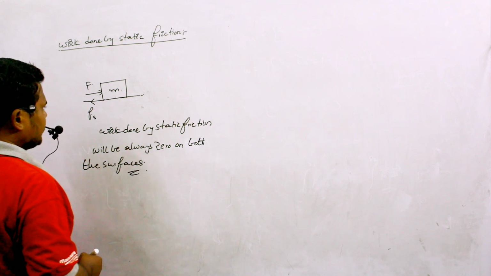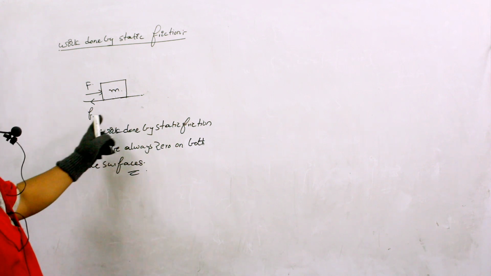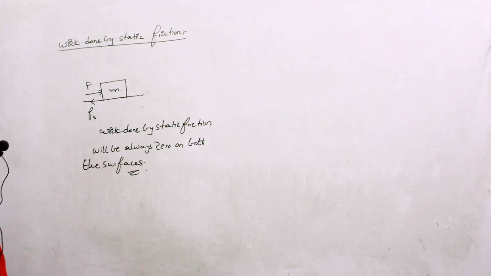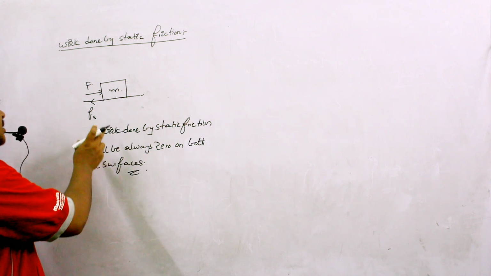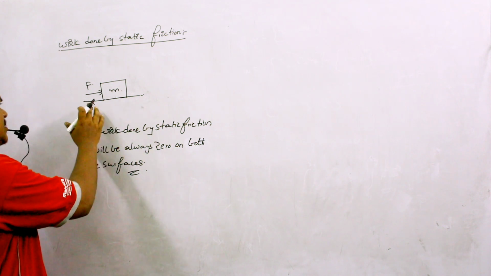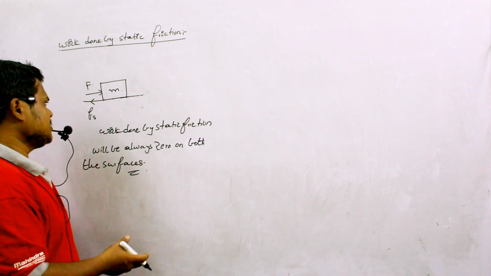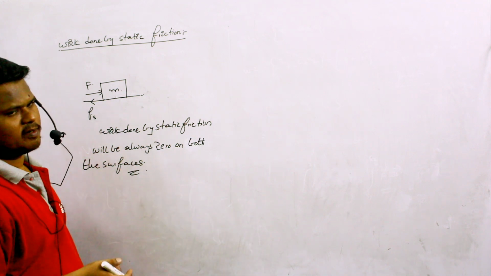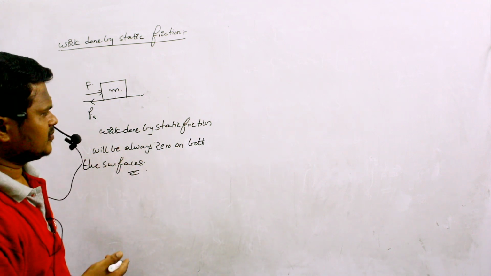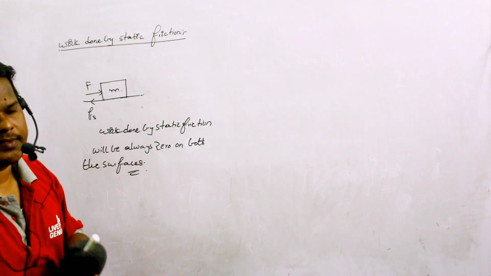This is how I can write. Okay. So work done by static friction will be 0 on both the surfaces because this friction is definitely present but the bodies are not displacing. So when bodies are not displacing, definitely I can say work done is 0. That is the actual definition of work done, which we have already discussed.